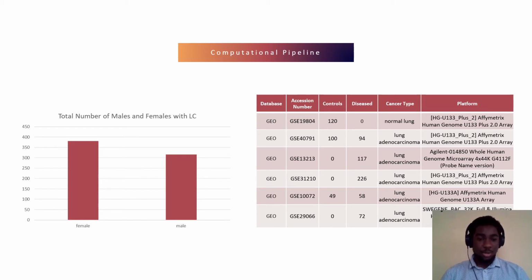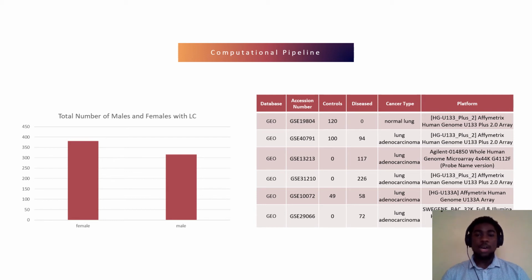This is important because we have more females with lung cancer than we do males with lung cancer. So we might expect to see a higher expression profile in females than males. However, this would be biased because we have more female samples than we do male samples, which is something that we're going to need to correct for downstream.